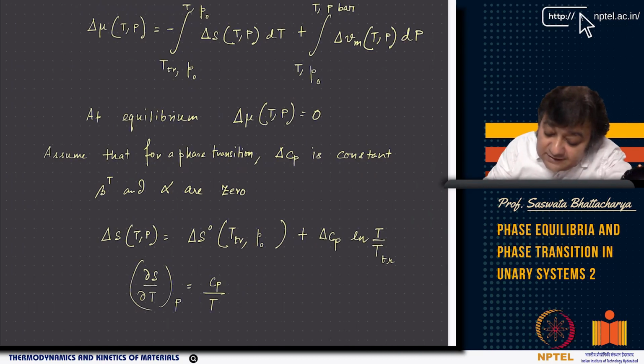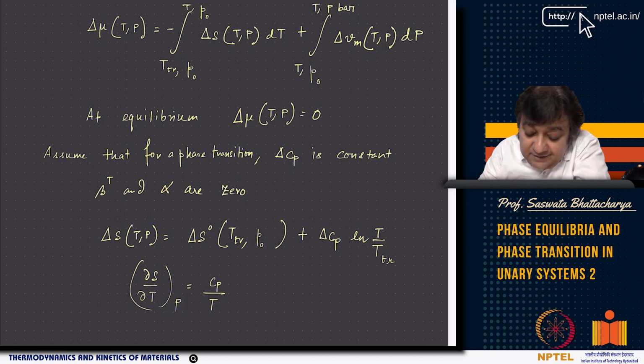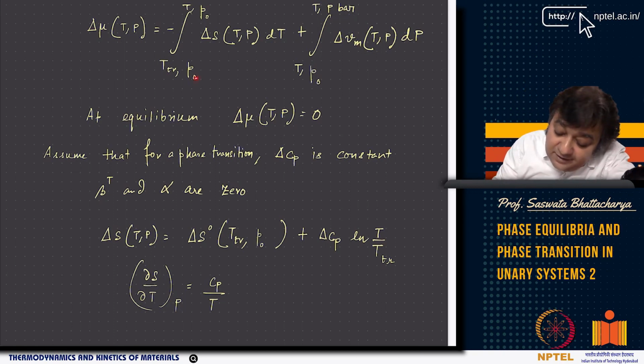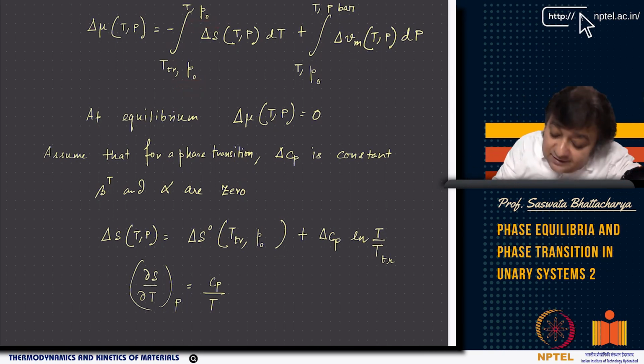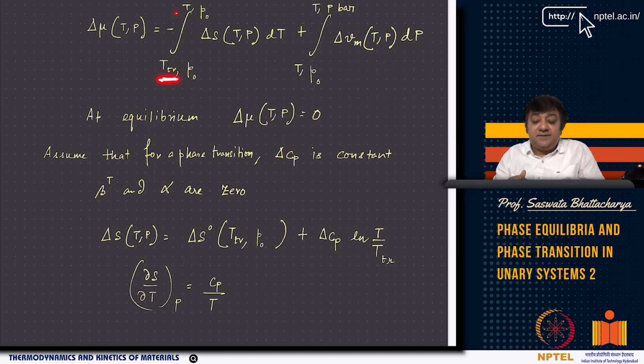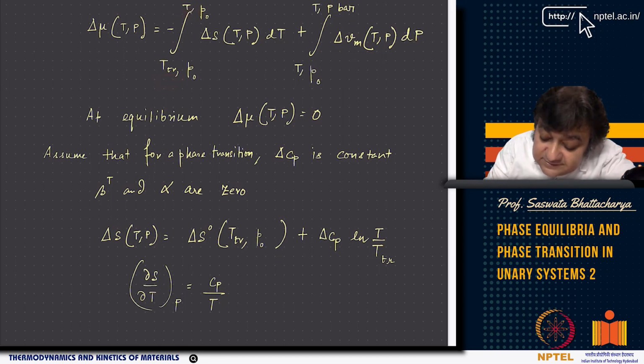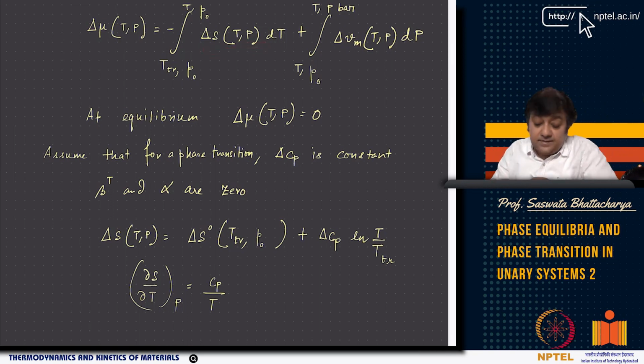Delta mu as a function of, say, for example, the time. So you can take limits, and you can think of P naught as the pressure. It's like P naught can be 1 bar, right? P naught is the reference pressure and T_TR is the transition temperature, and you are integrating up to some temperature T. Now if you have that, it becomes minus delta S(T,P) dT plus delta Vm dP.